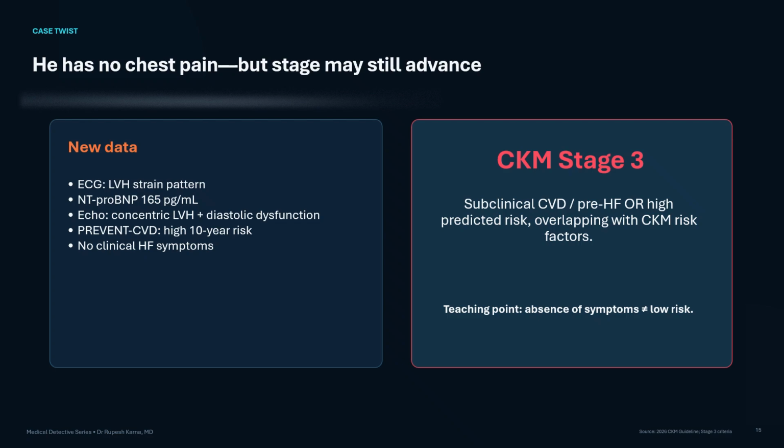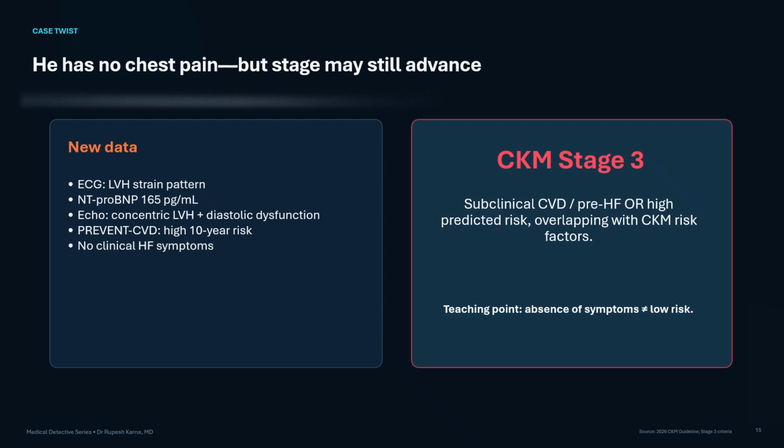Now let us add a twist to our case. Our patient still has no chest pain and no dyspnea. However, his ECG shows LVH with a strain pattern. NT-proBNP is 165 pg per milliliter. Echocardiography shows concentric LVH and diastolic dysfunction. His PREVENT CVD 10-year risk is also high.